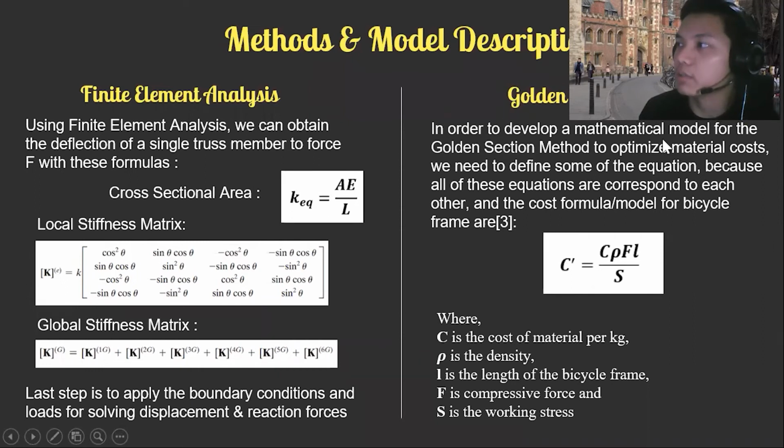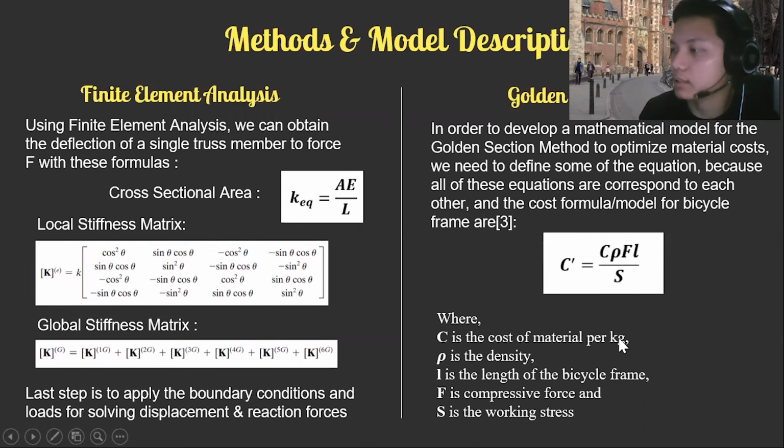The second method is the golden section method. In order to develop a mathematical model for the golden section method to optimize material costs, we need to define some equations because all of these equations correspond to each other. The cost formula for the bicycle frame is Cxn equals C times density times length times force divided by working stress.